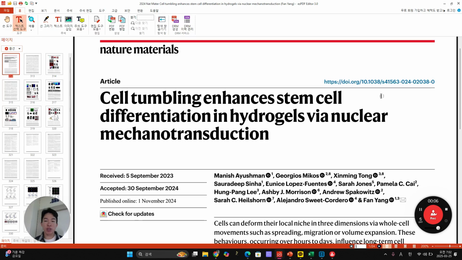Actually, up to this sentence, this is the first part, and after the following sentence, this is our today's part. The tumbling also occurs during differentiation into other lineages, and each differentiation enhancing effect is validated in various hydrogel platforms. Our research established that cell tumbling is an additional regulator of stem cell differentiation, mediated by rapid niche deformation and nuclear mechanotransduction.